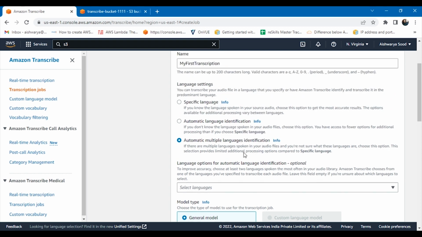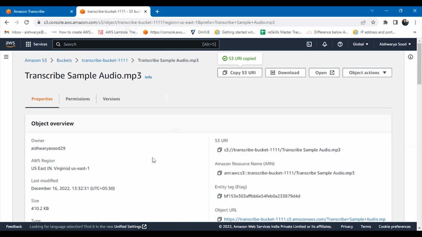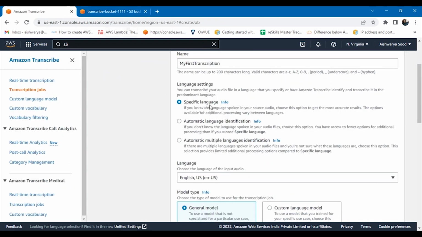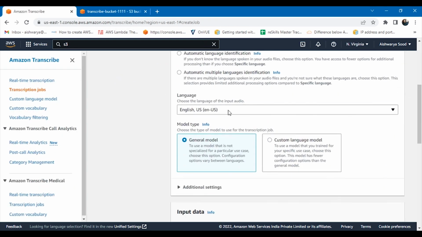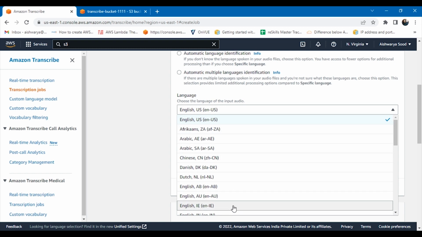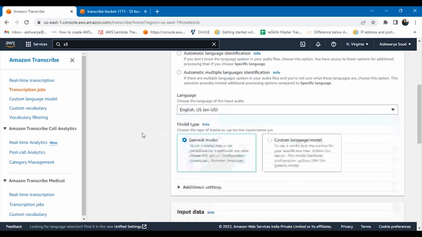But I know right now in my case, it is English that is being spoken in the source audio that I have uploaded over here. That's why I will go ahead with the specific language. There you can select which language is there in your audio. Mine is English US. I'll go ahead with this.